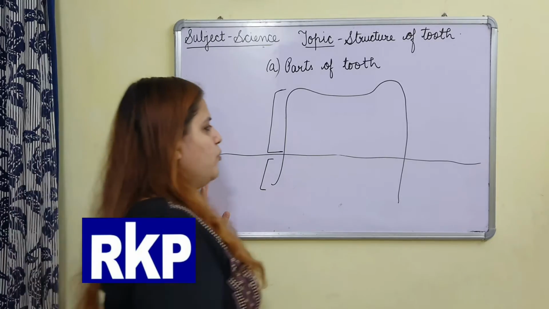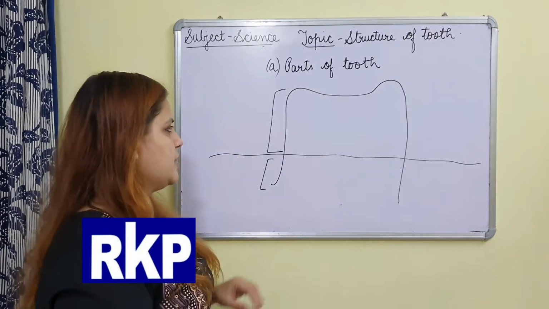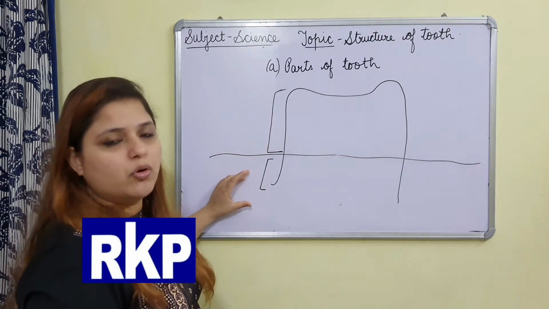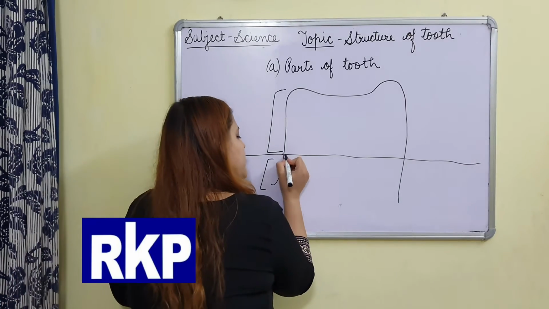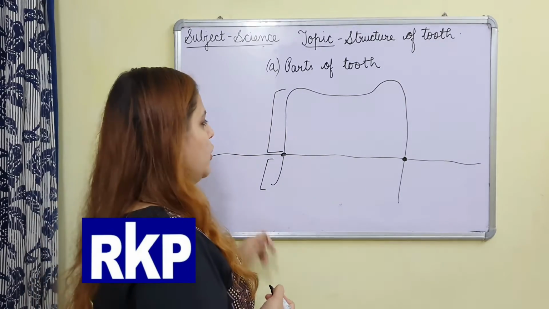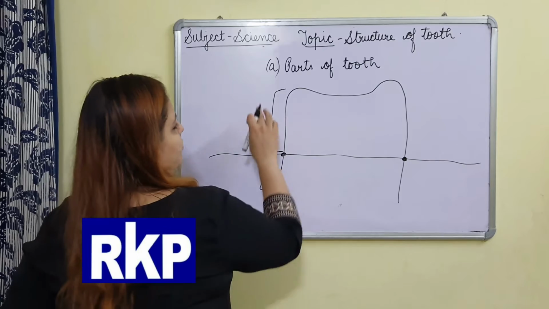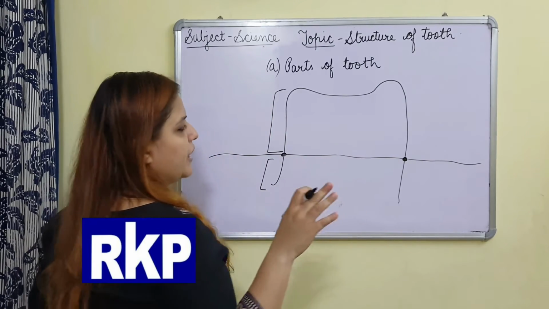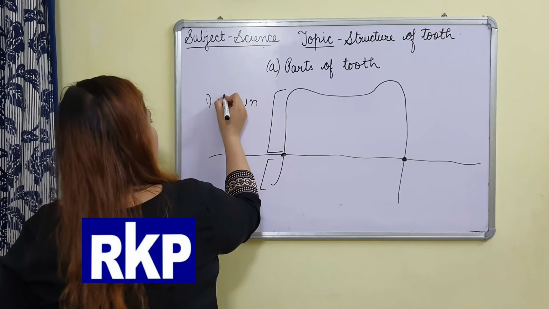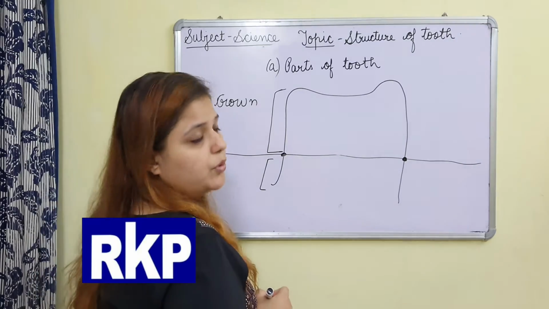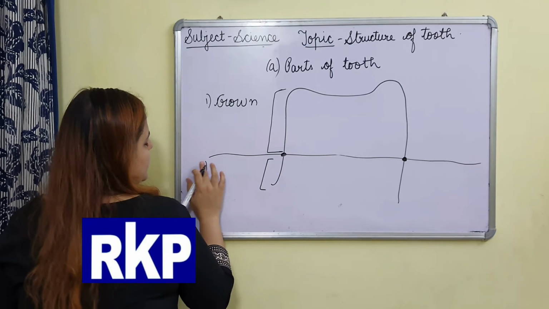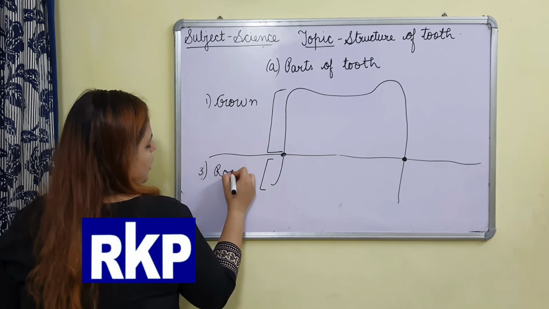So basically there are three parts of tooth. How we can say three? One which is present above the gums and which is visible, one which is present below the gums and which is not visible, and one which is present here in between upper part and lower part. So the part of the tooth which is above the gums and which is white and it is visible, that is known as crown. And the part which is below the gums is known as root.